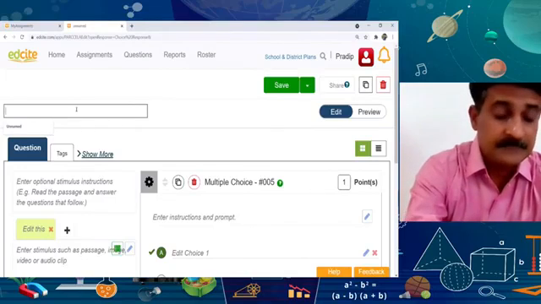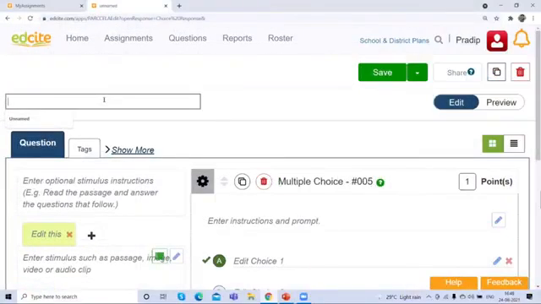For example, I am a teacher, and my prompt is rewrite the sentence in past tense.